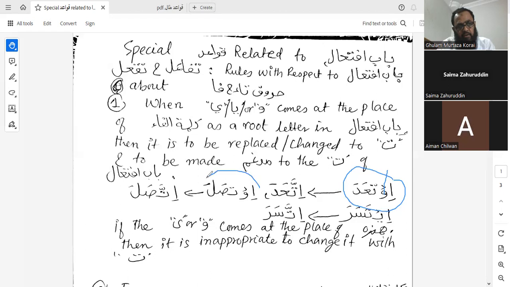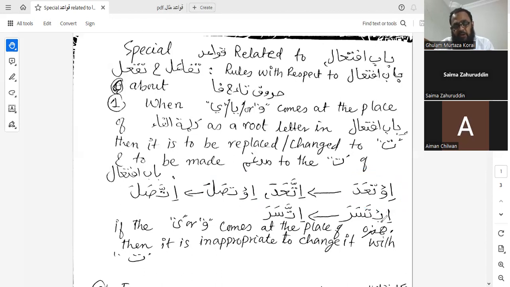Number two, the waw comes again in the place of kalimatul fa in ibtasala. Now this is kalimatul fa and a root letter. This waw is going to be changed into ta, and this will be mudgham, and the second ta of bab ifti'al will be mudgham fi. Idgham will be applied, and it will be ittasala. The third example is an example of ya.